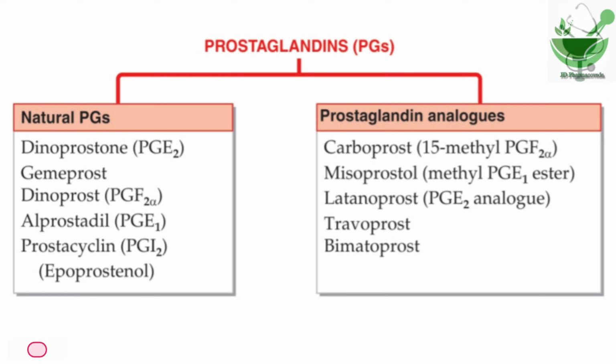And the prostaglandin analogs like carboprost, the chemical being 15-methyl PGF2 alpha, misoprostol, meaning methyl PGE1 ester, latanoprost, meaning PGF2 alpha analog, travoprost, bimatoprost. In this classification, the question may be asked like carboprost is given and the chemical name is asked. So be aware of that.